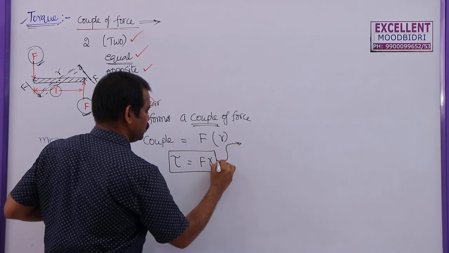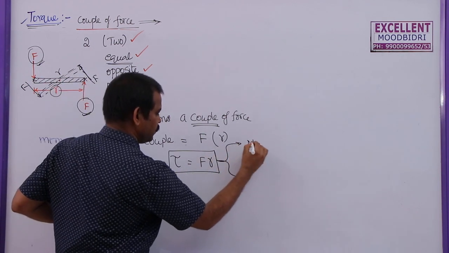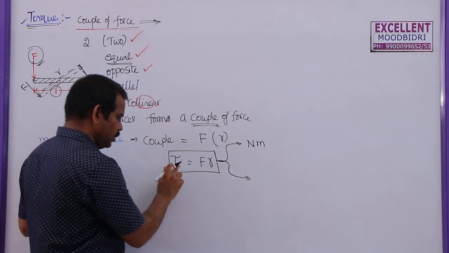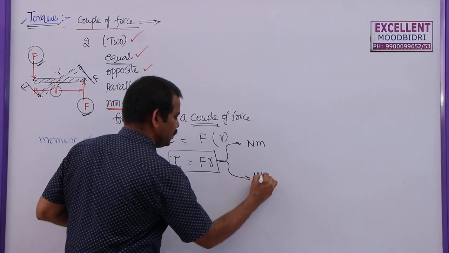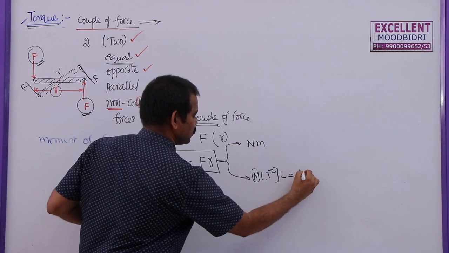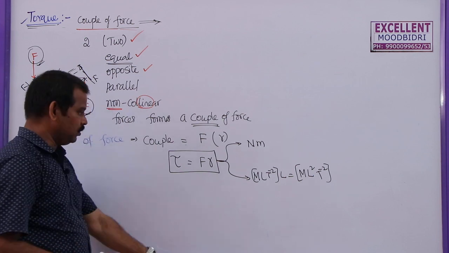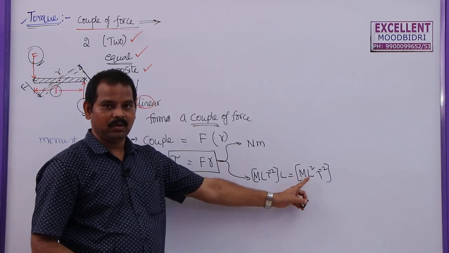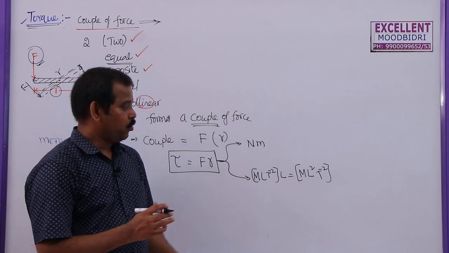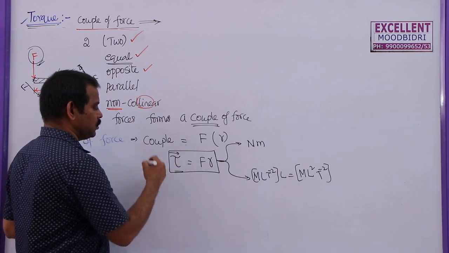So what is the SI unit and dimension formula for this one? Force is measured in Newton and the distance is measured in meter. So this is Newton meter, and the dimension formula for force is M L T^-2, into distance L. So this will become M L^2 T^-2. You can see this is the dimension formula for work, and this is also the dimension formula for energy. While work and energy are scalar quantities, this torque is a vector quantity.